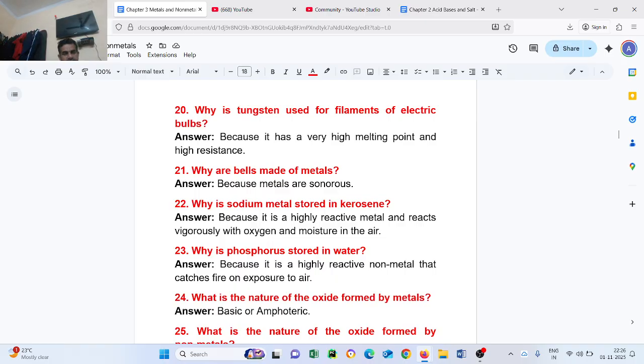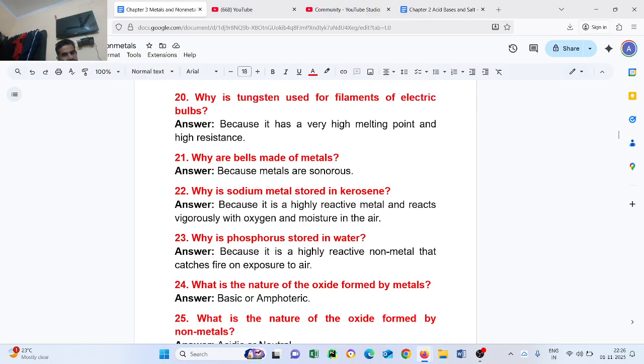Question number 23. Why is phosphorus stored in water? Because it is a highly reactive non-metal that catches fire on exposure to air.